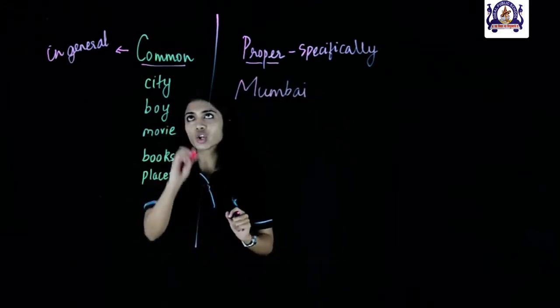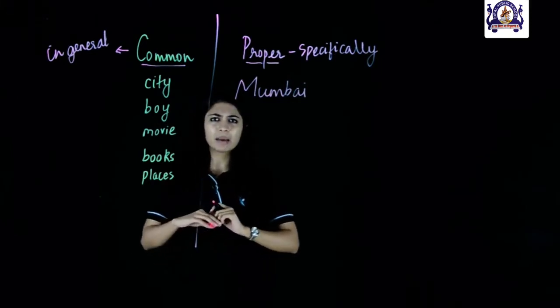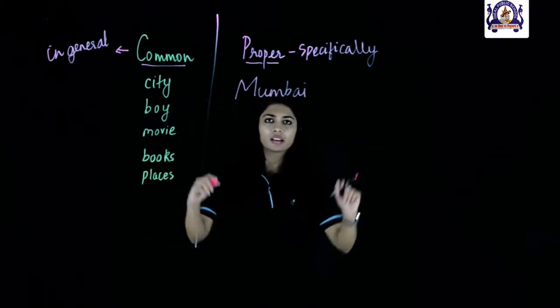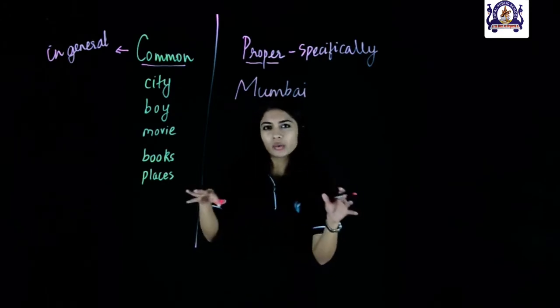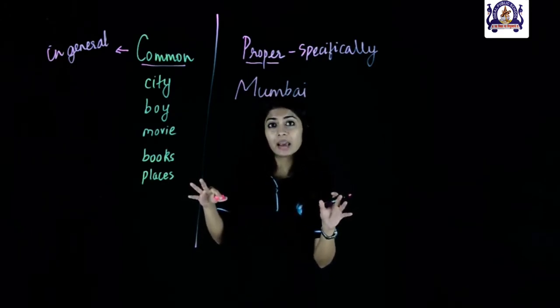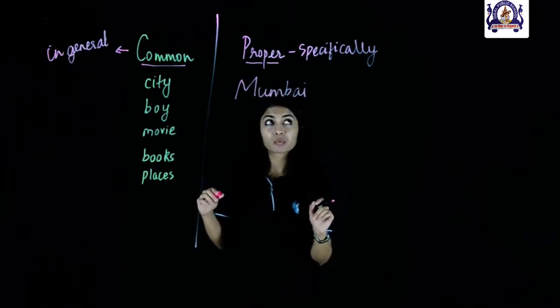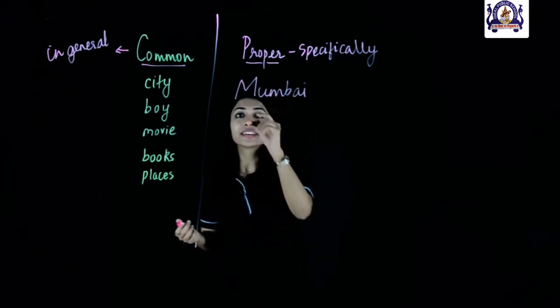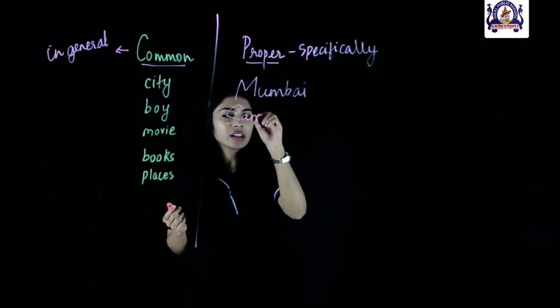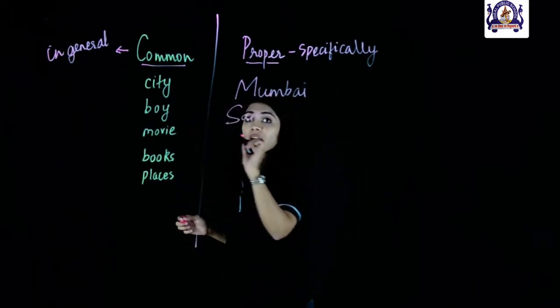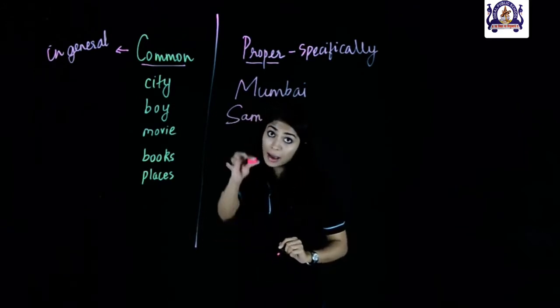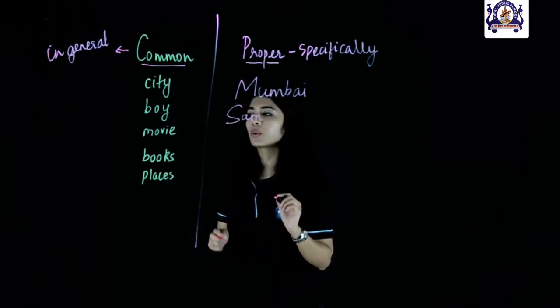Let's look at our next common noun, which is boy. So when I say boys, there are many boys playing in the garden, here I am talking about boys in general. But when I say that my friend Sam is playing in the garden, I am referring to a particular person, a particular boy, and that is Sam. So this Sam is a proper noun.